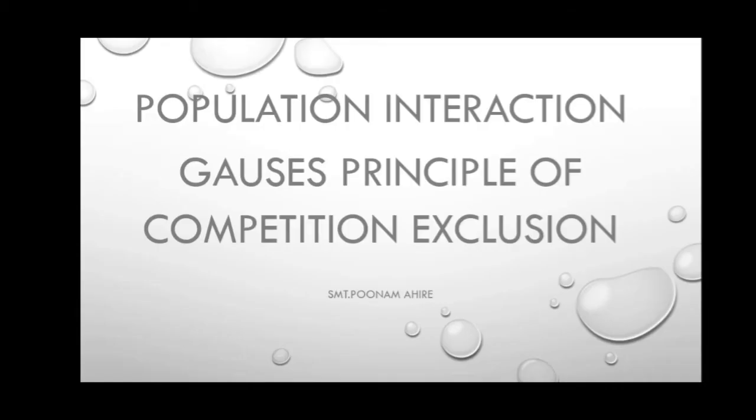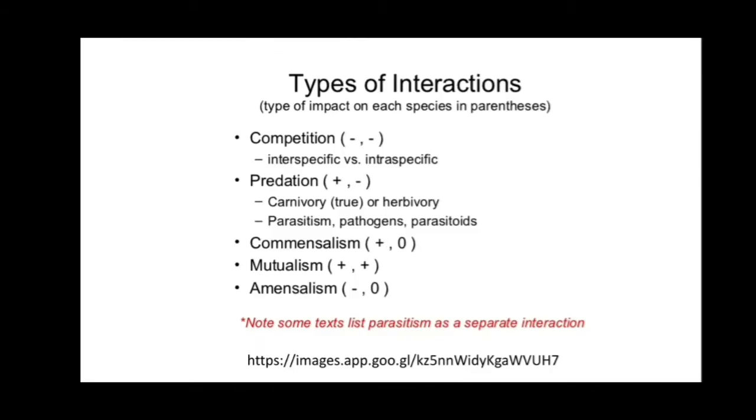Principle of competitive exclusion, and its impact on each species. Competition is an interaction in which both species have a negative effect. It can be interspecific or intraspecific. What is interspecific competition? Interspecific competition is the competition between different species, and intraspecific competition is the competition between the same species.